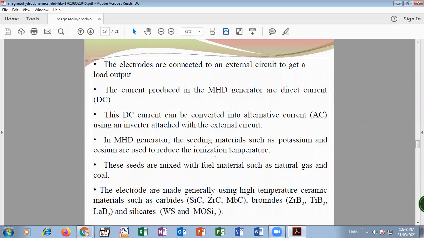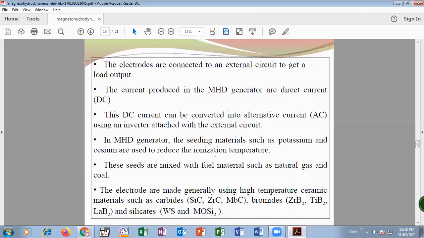This seeding material is mixed with the fuel such as natural gas or coal. After that, it goes into the combustion chamber, and in the combustion chamber, it creates heat energy to ionize the working fluid.